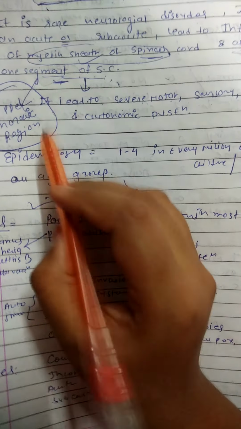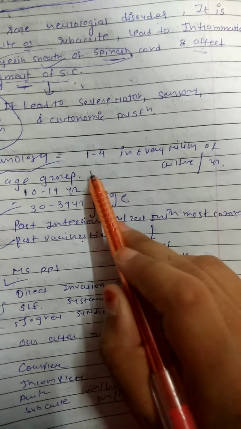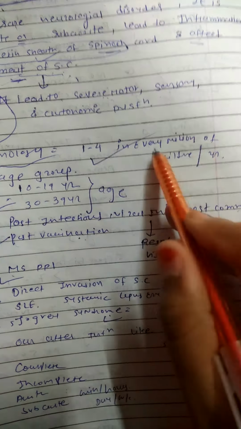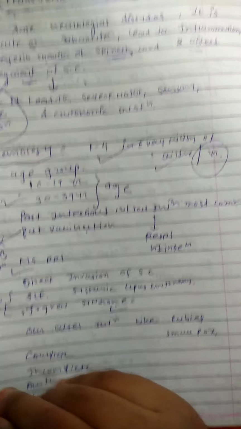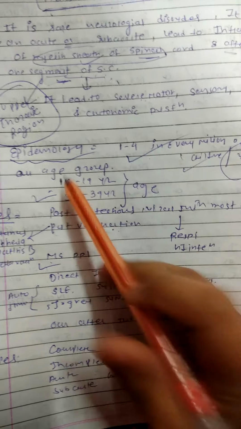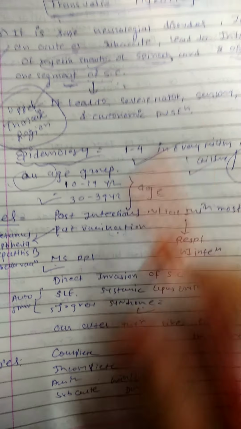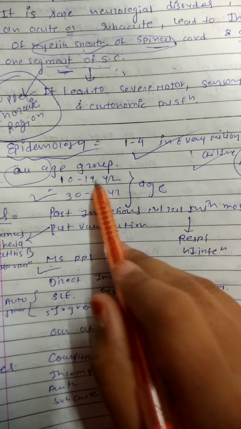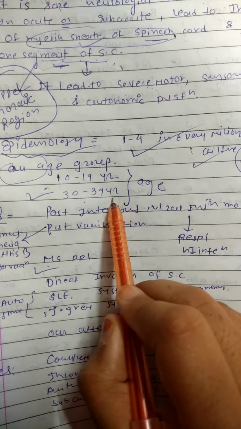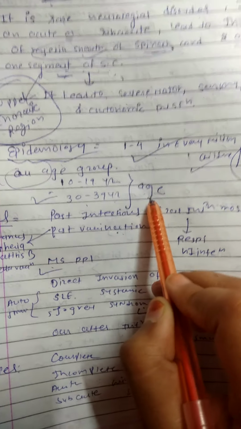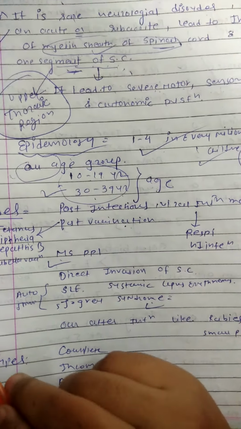Now we talk about epidemiology. Generally it happens in 1 to 4 in every million children per year, so it is a rare condition. It affects all age groups, older children and adults, but the most common are 10 to 19 years and 30 to 39 years, which are mostly affected.